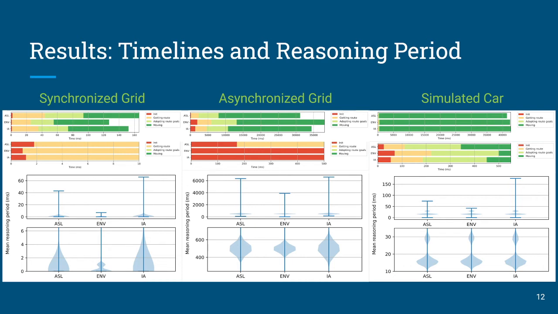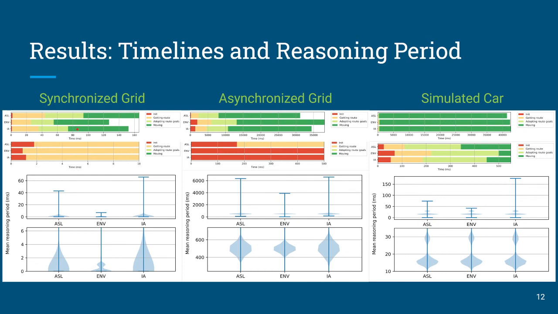In looking at the performance of the agent, I looked at this in a couple of different ways. I logged the behavior and the actions, the types of plans that the agent was executing, to get a sense of where the agent was spending its time, and also looking at the length of the reasoning cycle. So now if we look across the top of the figure here, we see the timelines. This is the full scale of the timeline, and underneath here I've zoomed it in so we can see some of those smaller timelines, especially for the simulated car where all the interesting stuff is happening in this tiny little space here. So I've spread it out a little bit. Figures across the bottom, we're looking at the reasoning cycle period. Well, let's start with the timelines.